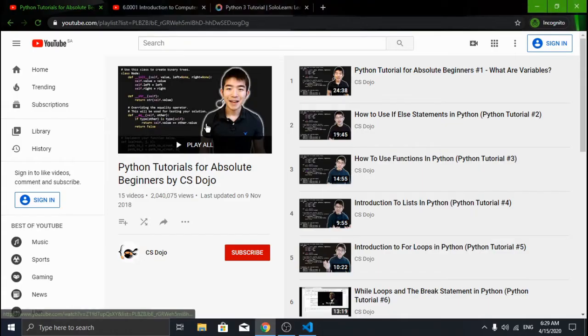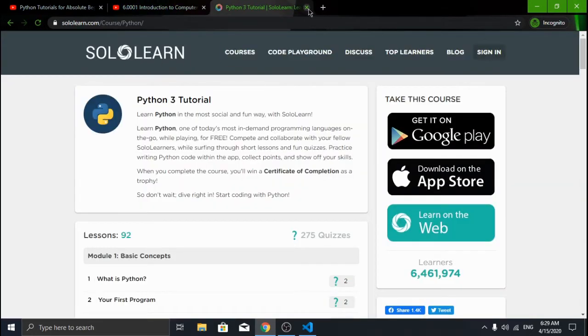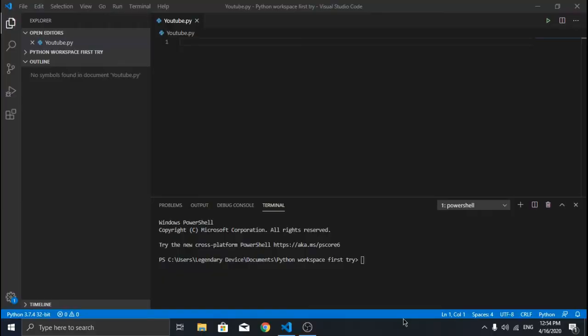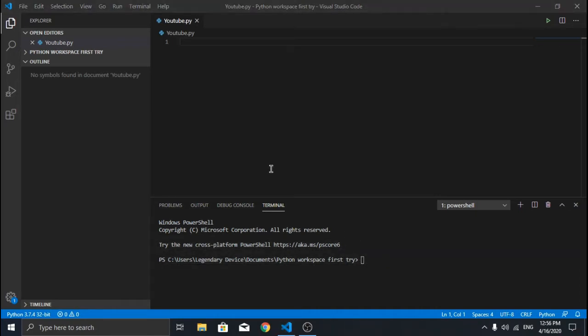The sources that I will use are CS Dojo, this playlist, this playlist from MIT, and SoloLearn. Before starting, I just want to mention that I'm already familiar with the basic programming principles like variables, strings, booleans, functions, loops, except for loops. So it will be easier for me to learn a new language. Okay, now let's get into it.